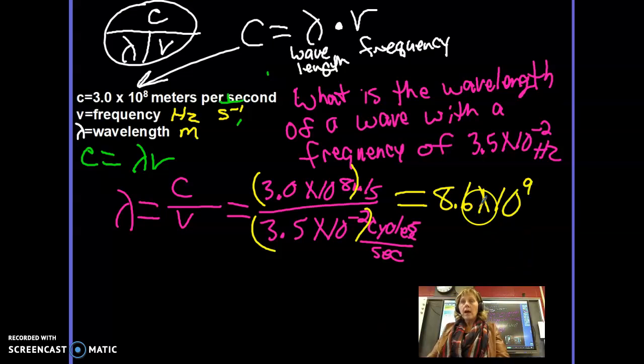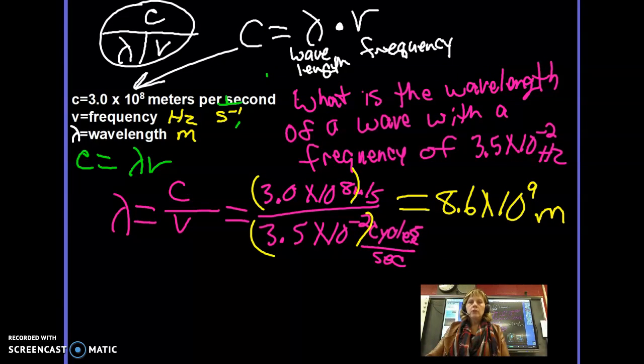And if I did my math correctly, this is 8.6 times 10 to the 9th meters for wavelength. When I set this up, I just took the speed of light divided by the frequency I was given, and that's literally how you're going to solve for everything except the speed of light, in which you would take wavelength times frequency.